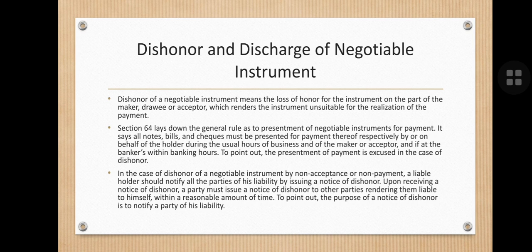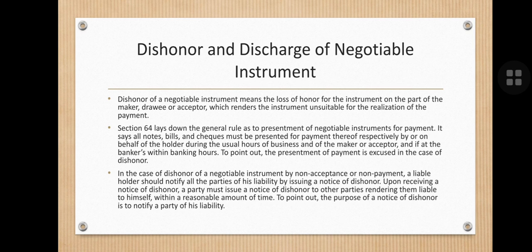In case of dishonor of a negotiable instrument, there can be two types of dishonor: by non-acceptance and by non-payment. By non-acceptance and non-payment, a liable holder should notify all the parties of his liability by issuing a notice of dishonor. Upon receiving a notice of dishonor, a party must issue a notice of dishonor to other parties, rendering them liable to himself within a reasonable amount of time. The purpose of notice of dishonor is to notify a party of his liability.